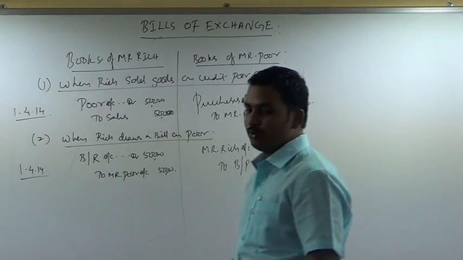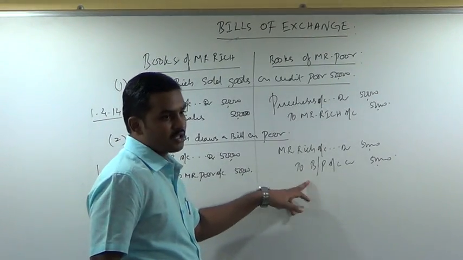Mr. Rich account, debtor to bills payable account. Mr. Rich, personal account, receiver, debit. Bill going out, credit.